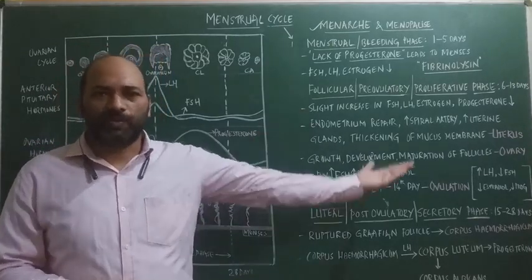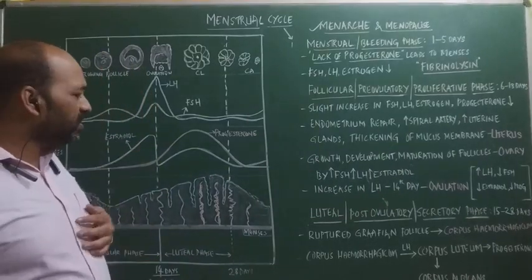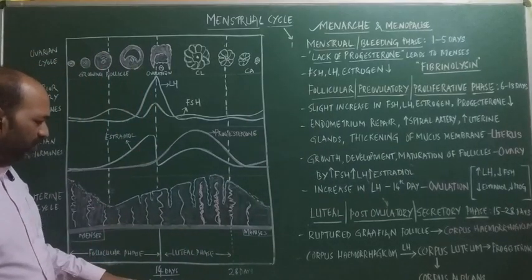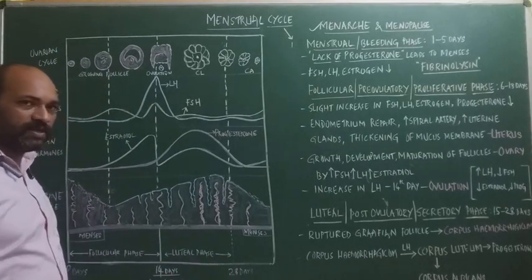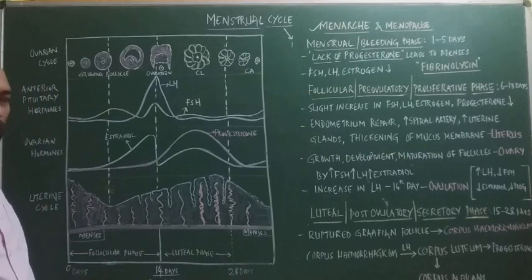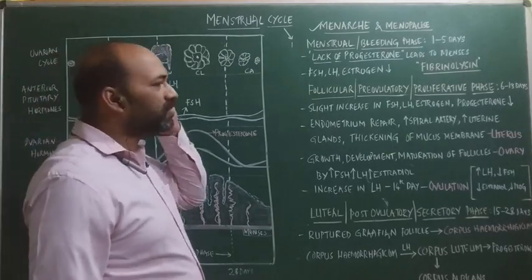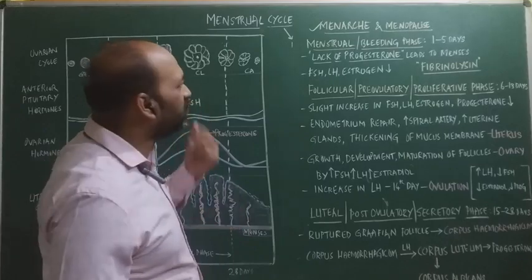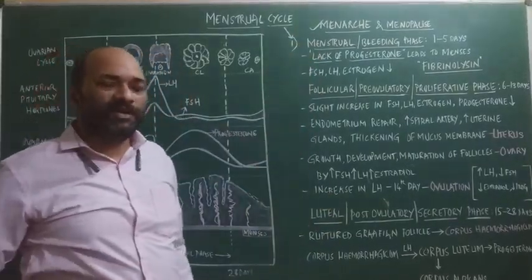So that is, one is the ovarian cycle, the other one is the uterine cycle. As I discussed, in the menstrual cycle there are two main phases, pre-ovulatory and post-ovulatory. So what happens in the case of the pre-ovulatory phase? The first phase is the menstrual phase, or it is called the bleeding phase.